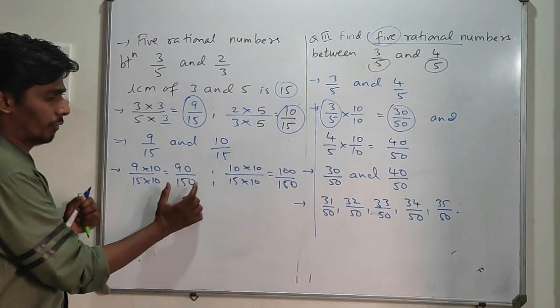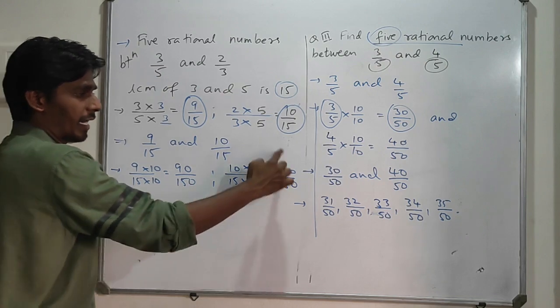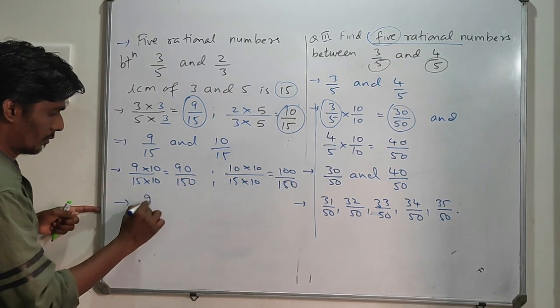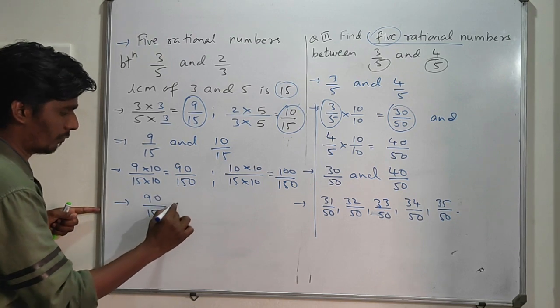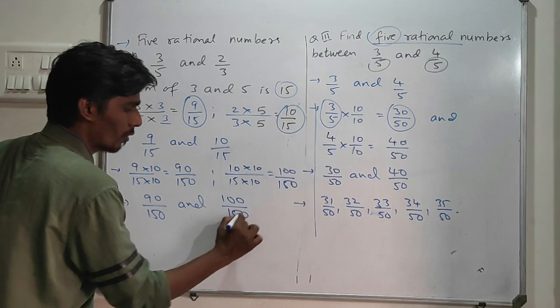Now what are we going to do? We are going to find rational numbers between 90 upon 150 and 100 upon 150.